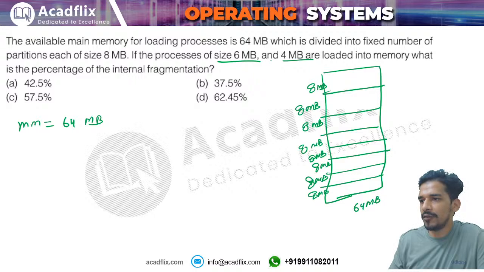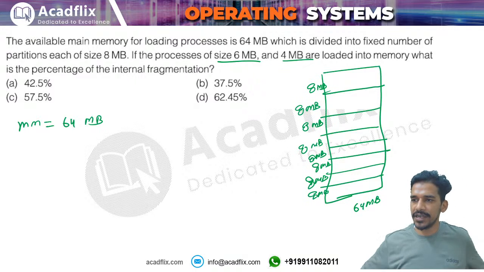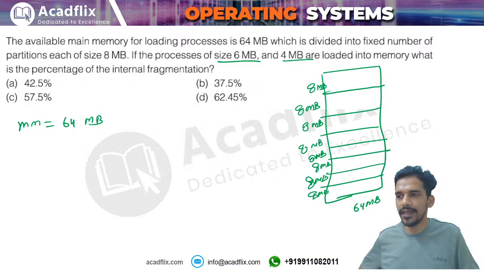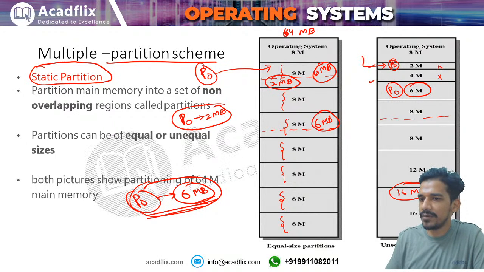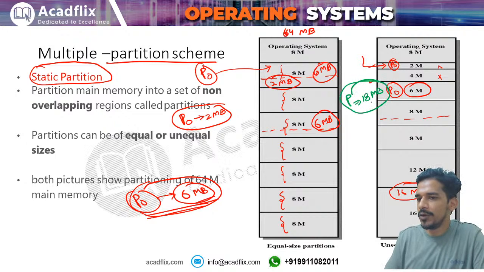In static, why is leftover space not called external fragmentation? In static also there is external fragmentation. Okay, in static partitioning also there will be some external fragmentation. For example, if you want to load a process of 18 megabytes, you cannot load this process into memory, right? You have enough memory available, but that is not in the form of a partition, so there will be external fragmentation. External fragmentation can also be in variable size partitioning. Under static partitioning we also have variable size partitioning, so in this also external fragmentation is possible.